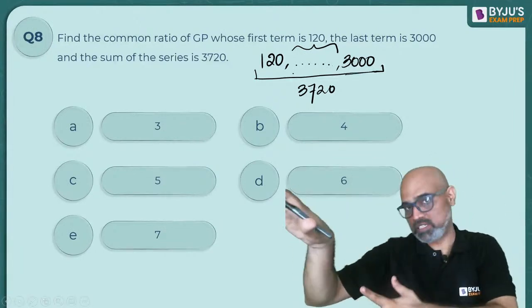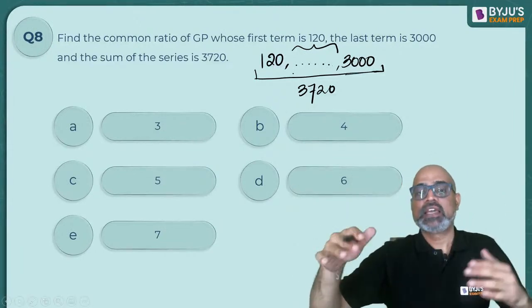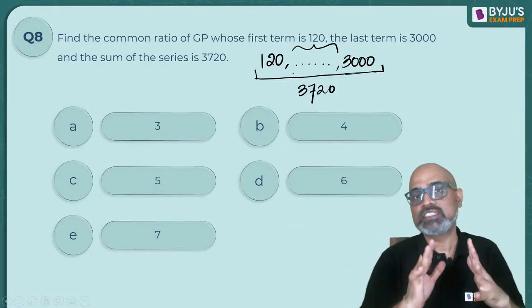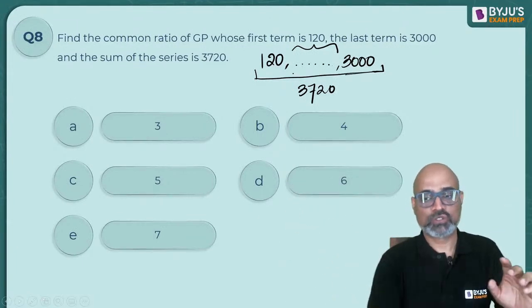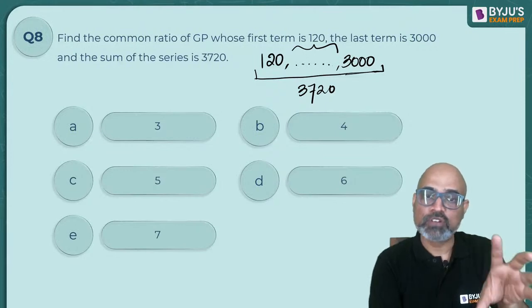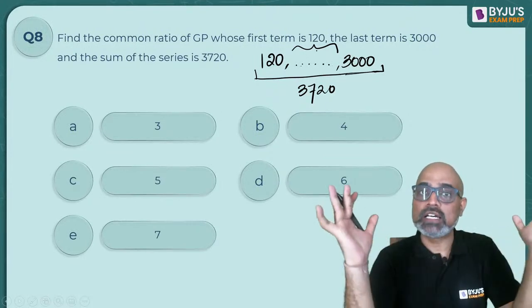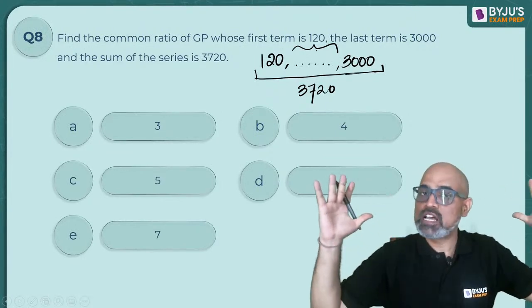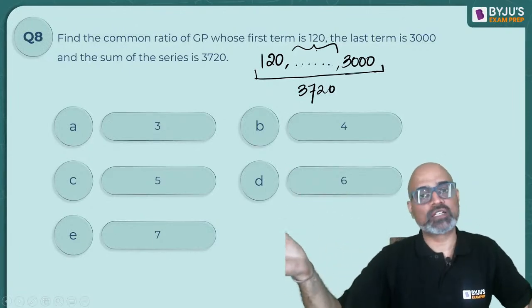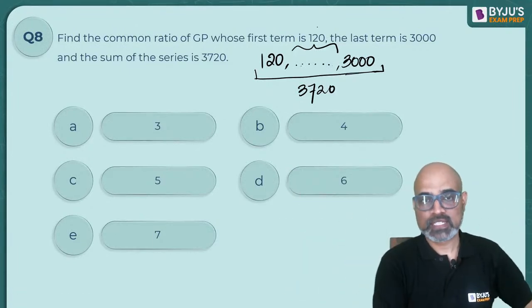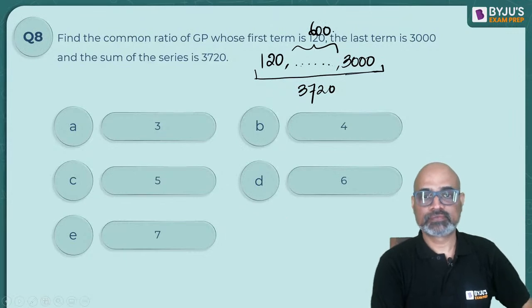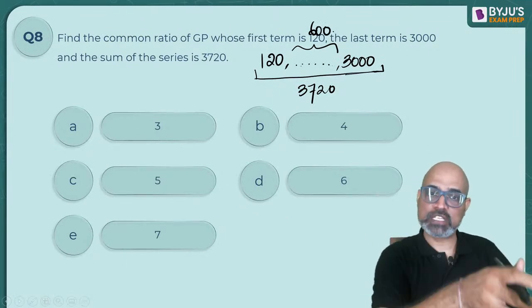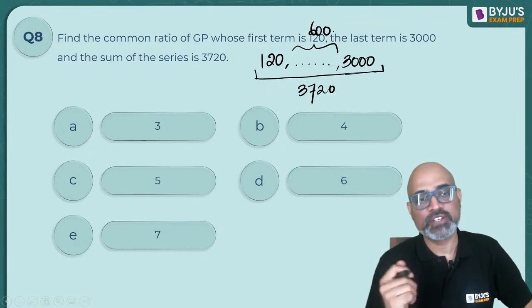The last number is 3000. And the sum of all these numbers is 3720. So can you tell me whatever numbers are missing, unka sum kitna hoga? If the sum of all the numbers from first to last is 3720. 600. 3000 plus 600 plus 120 is 3720.